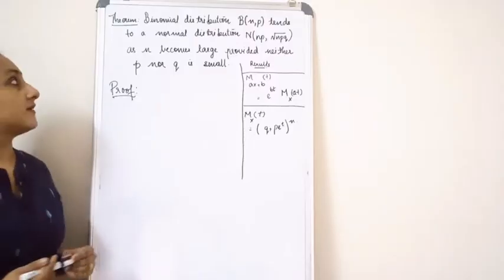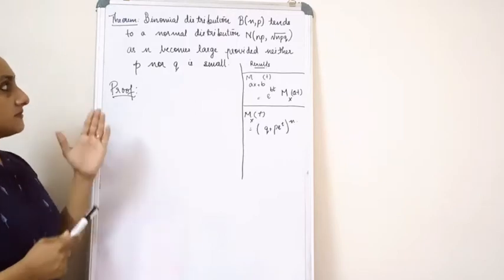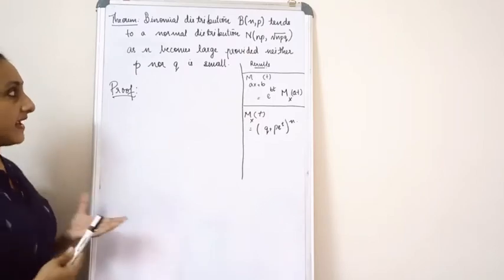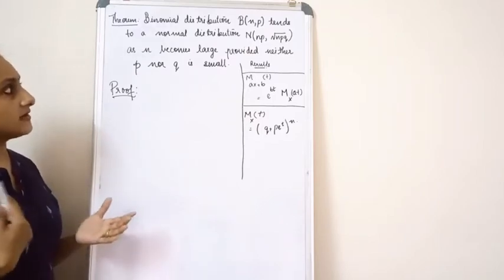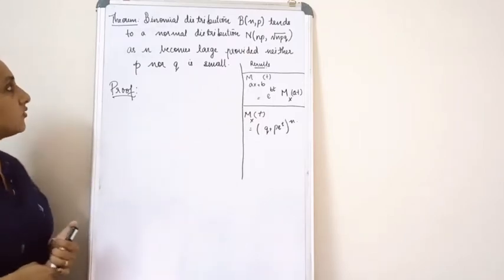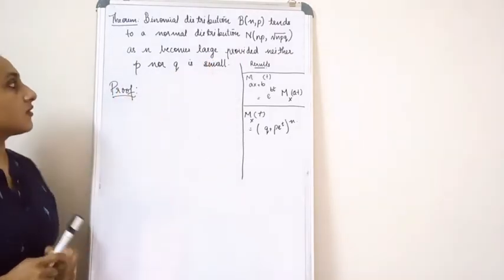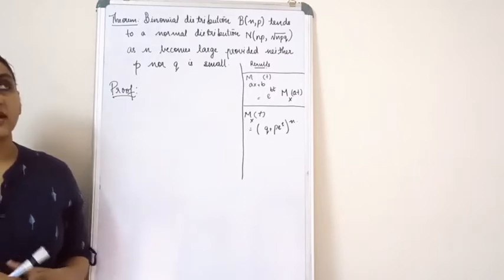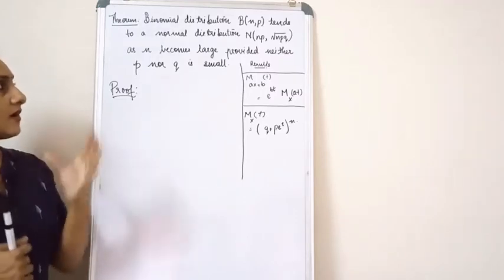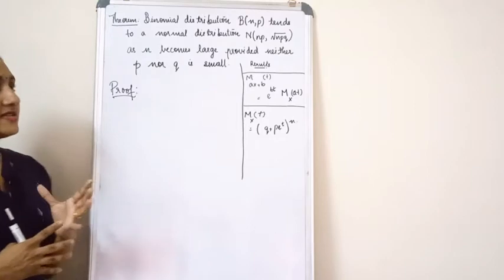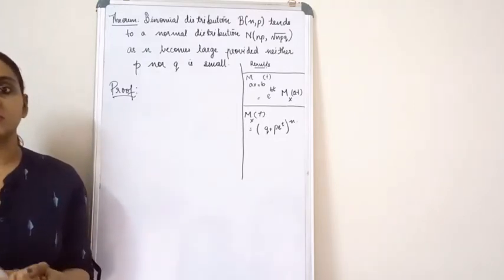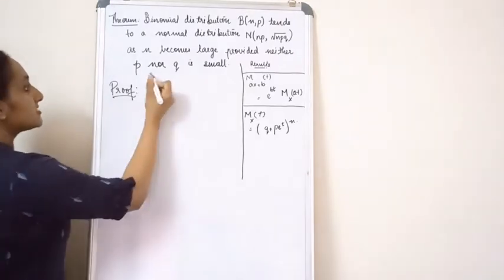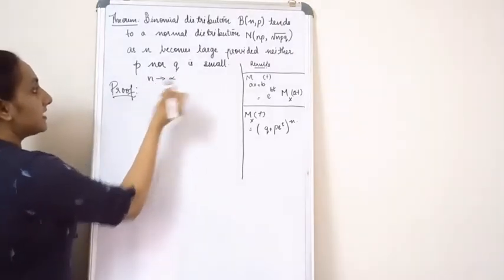Very important proof. The binomial distribution, that is B(n, p), tends to a normal distribution, that is N(np, npq), with mean np and variance npq (standard deviation root npq), as n becomes large, provided neither p nor q is small. Okay, now let's go to the proof. So what does that mean? The binomial distribution tends to a normal distribution when n is large, or when n tends to infinity, right?